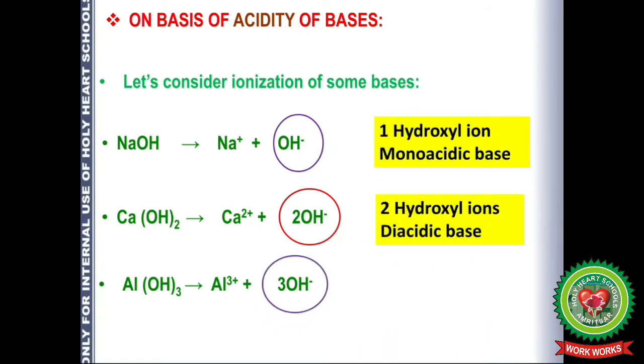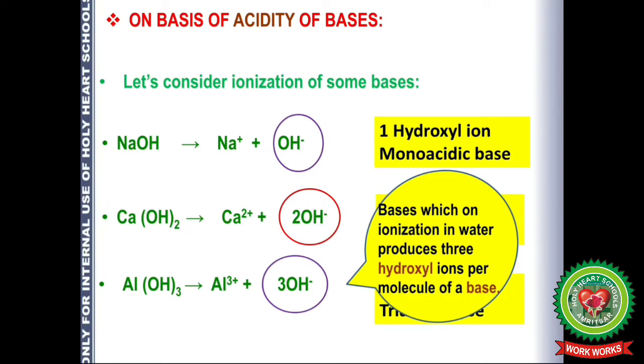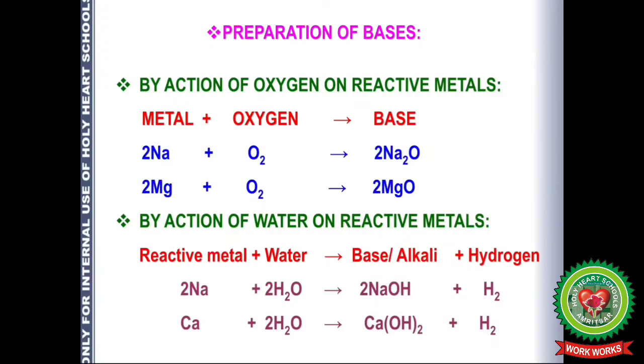In the third one, aluminium hydroxide produces 3 hydroxyl ions, so it is known as triacidic base. Bases which on ionization in water produce 3 hydroxyl ions per molecule of a base are known as triacidic. And if it is more, then we will go for polyacidic, or we can use tetraacidic if it is 4.